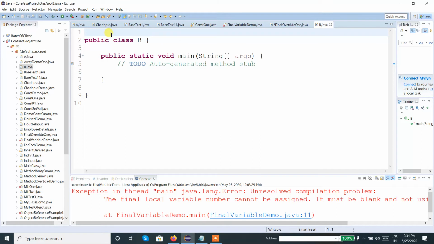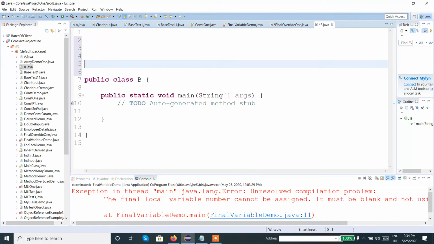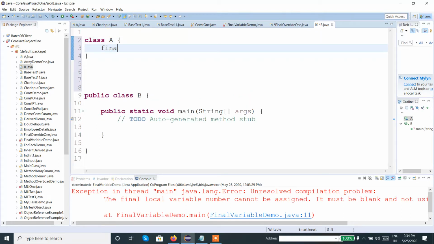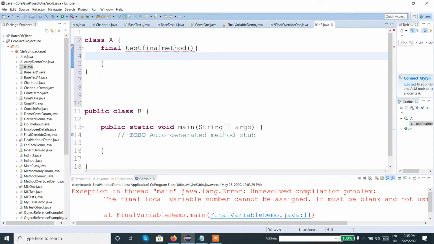Now class A has one method, that is the final method, testFinalMethod. I just changed the method name. So let's say this is a final method.